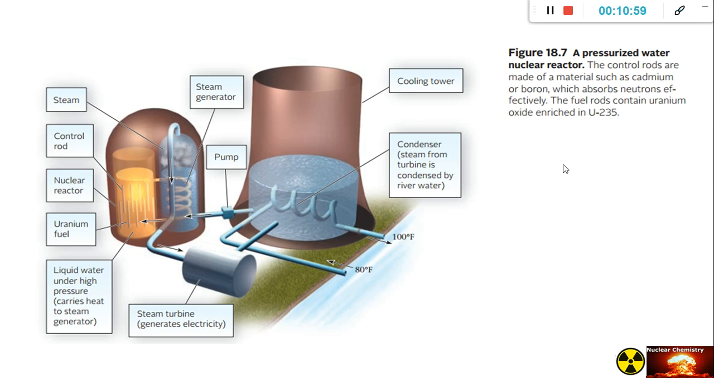So we have here a diagram of a nuclear reactor. We have here a cooling tower, a condenser, in which the steam from the turbine is condensed by river water. We have here a pump, a steam generator, and basically the steam, a control rod. This one is the nuclear reactor, the yellow one, the uranium fuel, and the liquid water under high pressure. This one carries heat to the steam generator. And we also have the steam turbine, which generates the electricity.